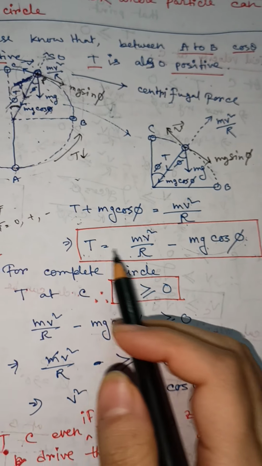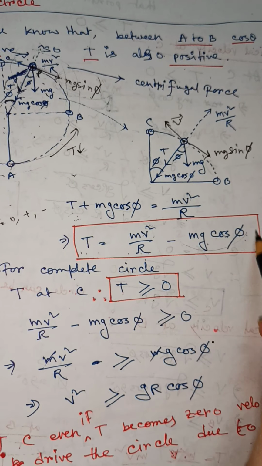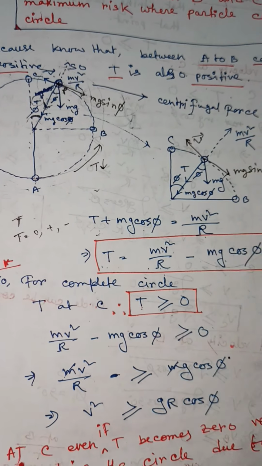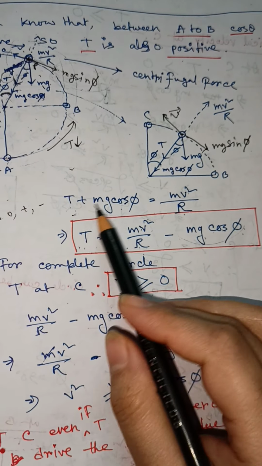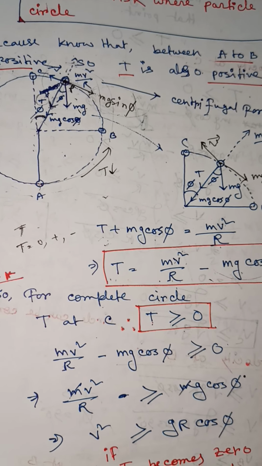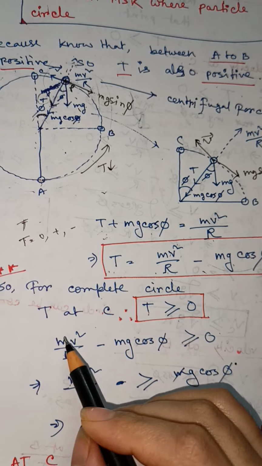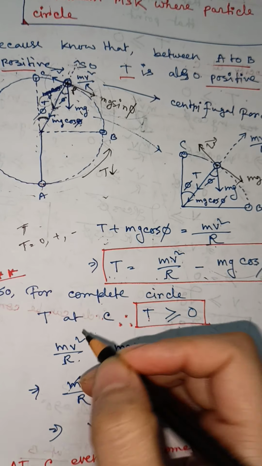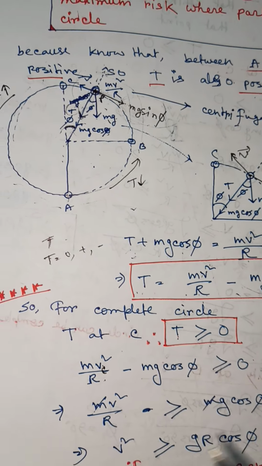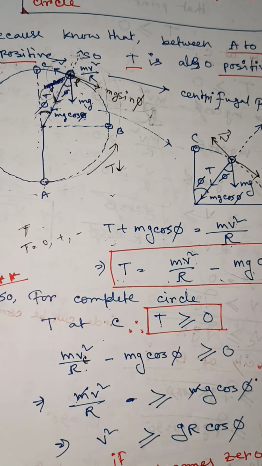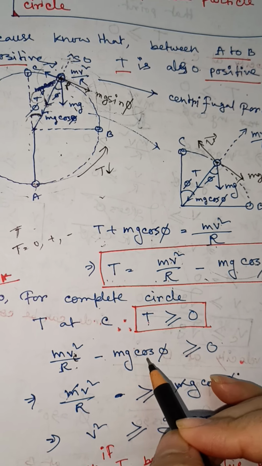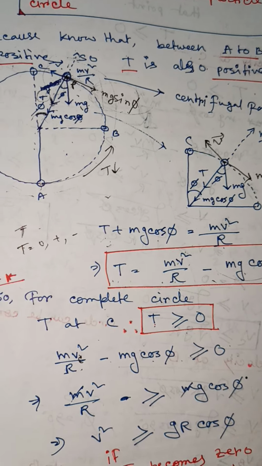This is the general formula of tension between B and C. So we can use this formula to find tension force at any point between B and C. If we're talking about tension at point C, then this is VC. Why am I writing VC here? Because VC indicates the velocity of the body at point C. So VC square by R minus mg cos phi is greater than or equal to 0.